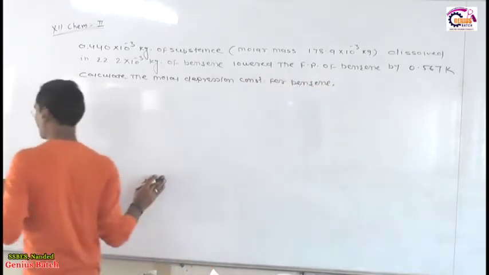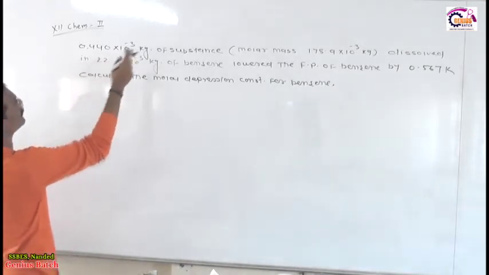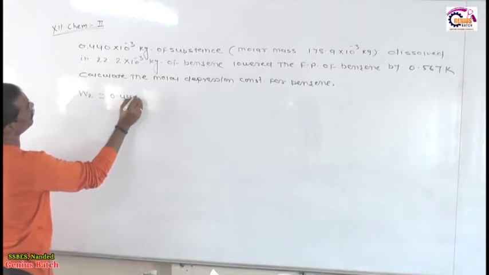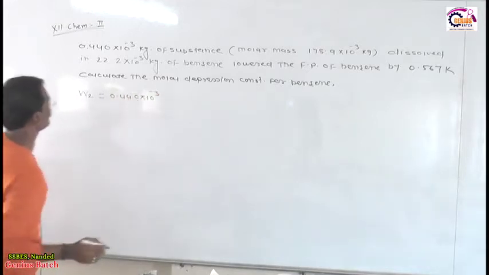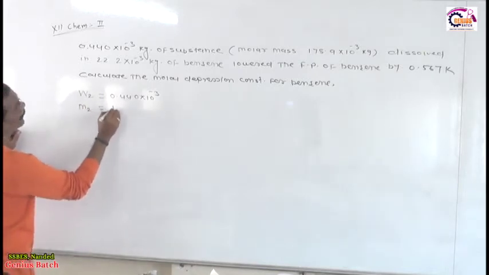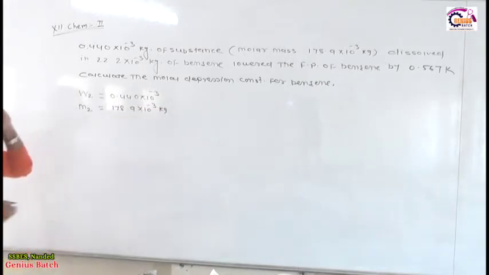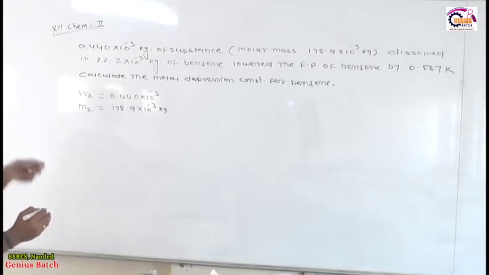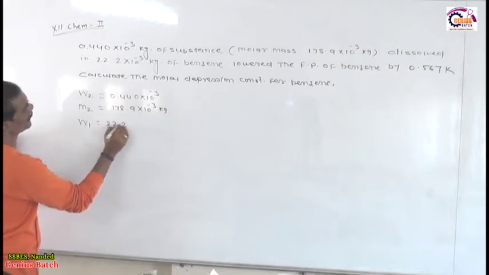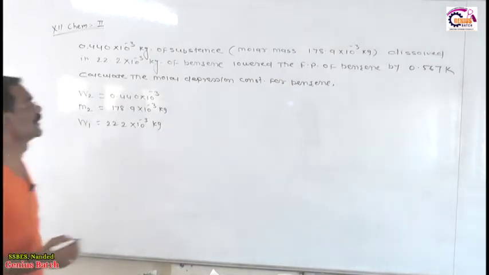Okay. So see friends, read this problem very carefully. Put the given data. They are given the weight of substance, W2, is equal to 0.440 into 10 raised to minus 3 kilogram. They are given the molar mass, M2, is equal to 178.9 into 10 raised to minus 3 kilogram, dissolved in 22.2. They are given the weight of solvent, therefore W1 is equal to 22.2 into 10 raised to minus 3 kilogram. Weight of solvent in kilogram.